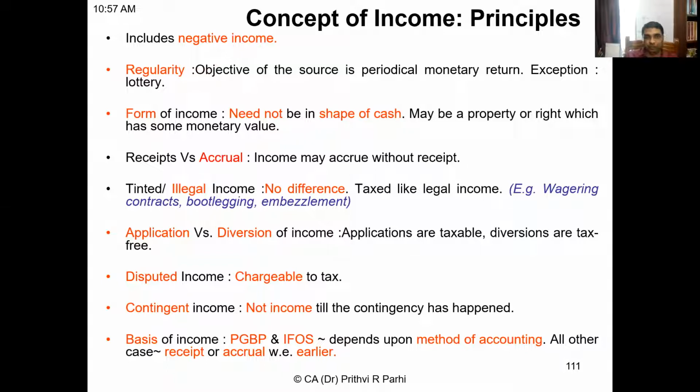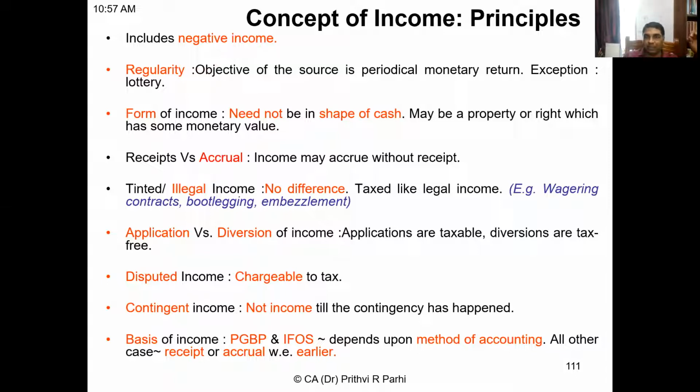Point 2. The second point is regularity. Normally, when we talk about income, we expect it is a kind of periodical monetary return. Normally, it comes periodically, that means with regular increments. But there are exceptions to it. That is the normal understanding, that income should have some kind of periodicity, but there are some incomes which may not have any regularity, but still will be regarded as income.